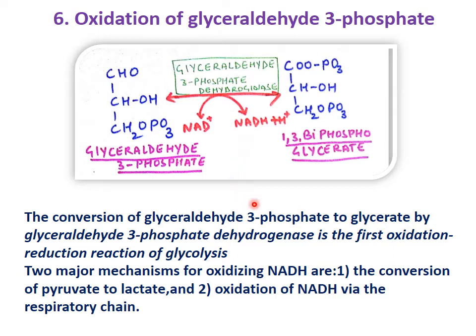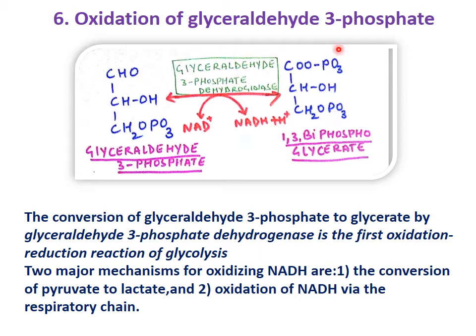In the conversion of glyceraldehyde 3-phosphate to glycerate, the enzyme is dehydrogenase, because 2 hydrogens are removed. Wherever NADH, FADH, FMNH, all these compounds are formed, the enzyme is always a dehydrogenase, and dehydrogenase enzymes are always the opposite of kinase.